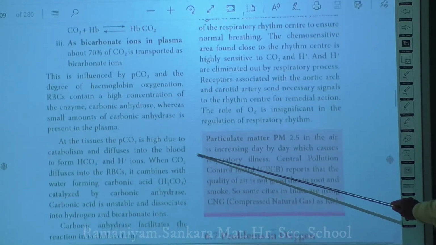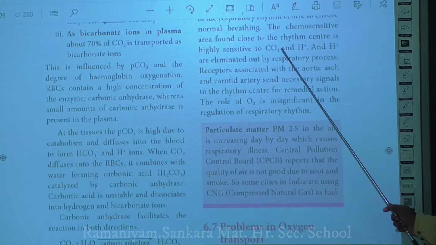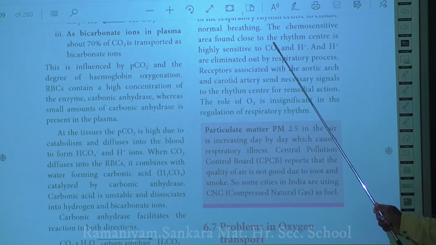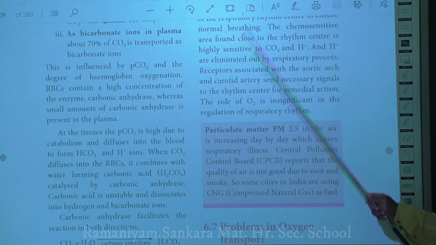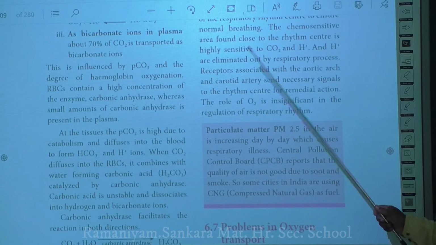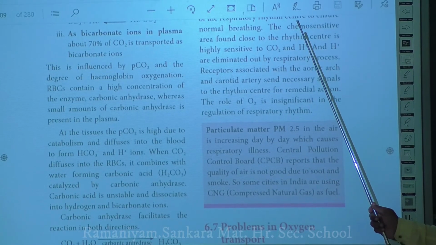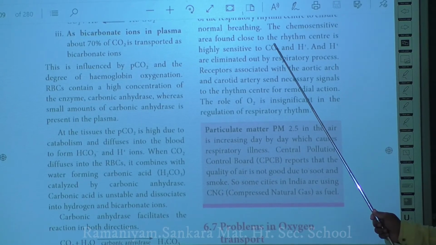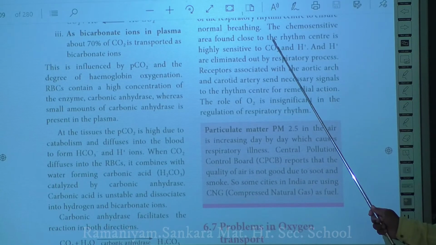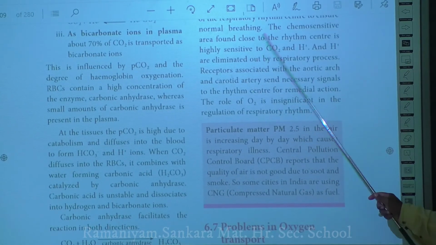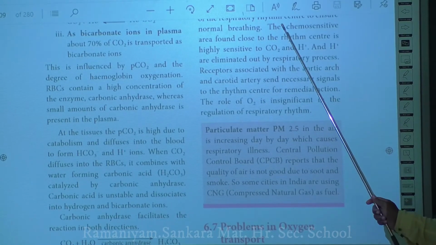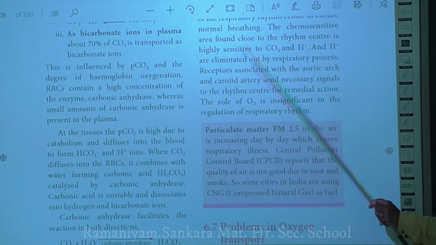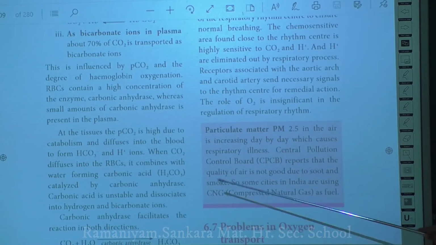Normally, when there is a high amount of carbon dioxide and high amount of H plus ions, the respiratory rhythm center will send a signal to the diaphragm as well as to the intercostal muscles, and makes the diaphragm and the intercostal muscles relax. So, they will not be able to undergo more contraction; they will be in a relaxed state. As a result, more CO2 will be released outside in the form of expiration. It also lowers the hydrogen concentration. In this way it is able to control the regulation of your respiration.